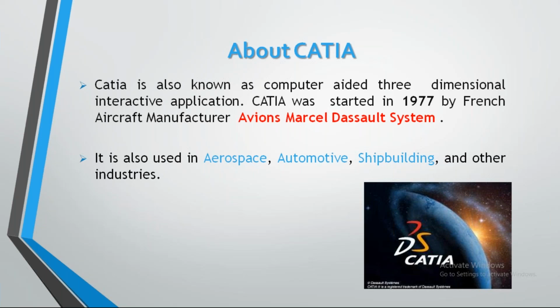After that, Dassault Systèmes signed a non-exclusive distribution agreement with IBM, which also incorporated CAD/CAM. Up to now, 24 versions of CATIA have been released, up to 2021. It is also used in aerospace, automobile, shipbuilding, and other industries.